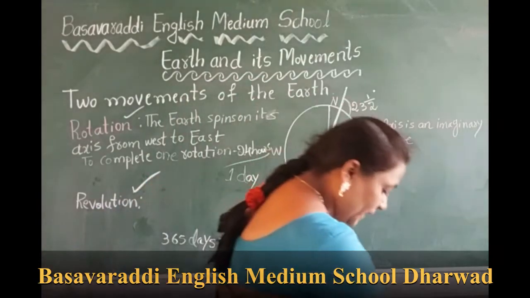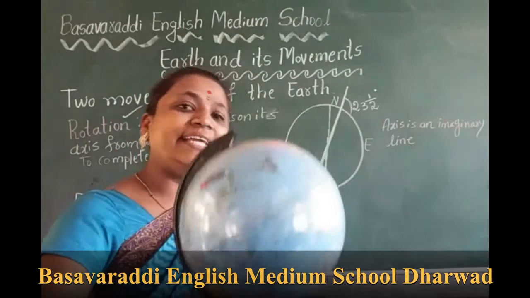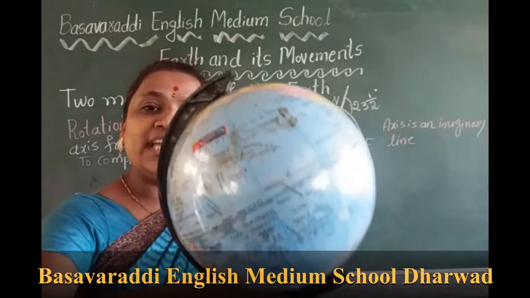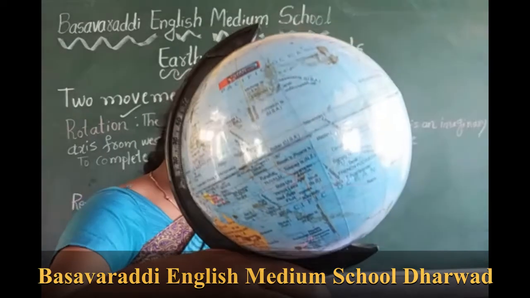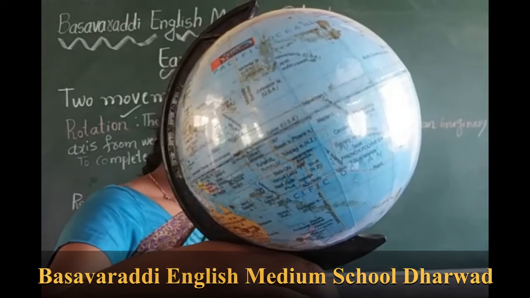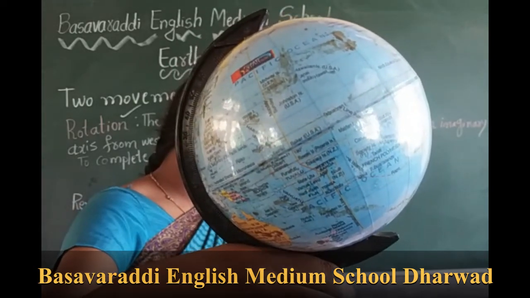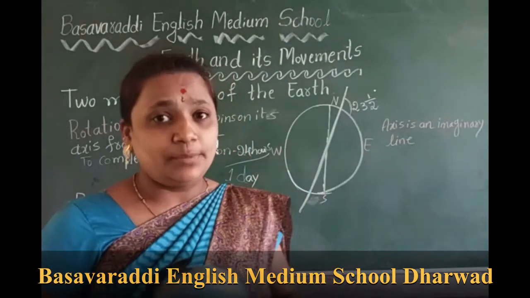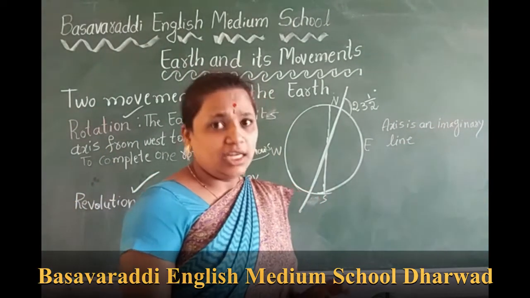The earth takes this time to complete one revolution, so every year 1/4 day is added. In 4 years, the 1/4 days are added together, and one extra day is added to the month of February. That is called leap year. This year is a leap year only.